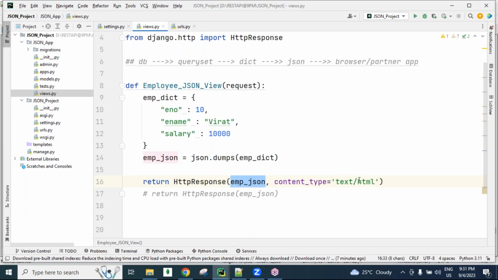But if the same HTML type data is sent to a partner application, meaning another Java, .NET, Python or Django application, any other application, that application cannot understand this HTML data, so we get a problem. You will understand all these things clearly in the next session. Right now remember, when we use the HttpResponse method, even though we are sending JSON type response, it goes to the browser in the form of HTML. The browser can understand HTML, that's why we are able to see the data. But if the same response is sent to another application, we get a problem. These problems I will show you practically in the coming days.